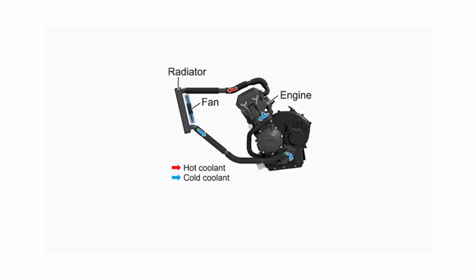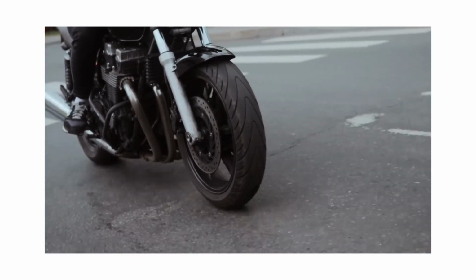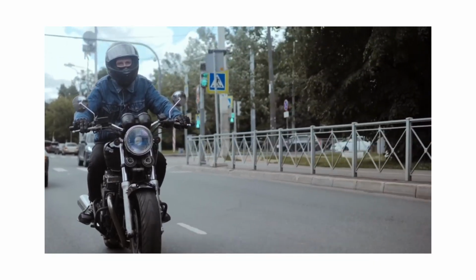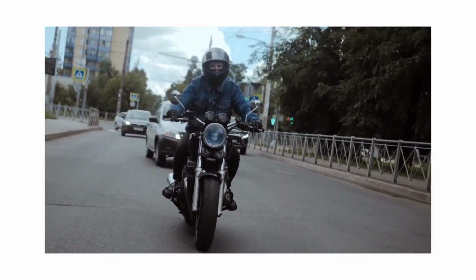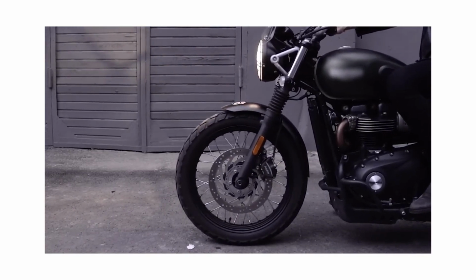Inside the radiator, there are many thin tubes and fins. Coolant flows through these tubes, and heat transfers from the coolant to the tubes, then from the tubes to the fins, and finally from the fins to the air through convection. If the bike is moving, natural airflow does the cooling. And if the bike is standing in traffic, for that condition, a radiator fan is installed, which continuously blows air through the radiator. But this system has another interesting point.